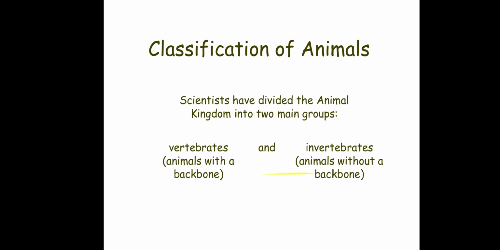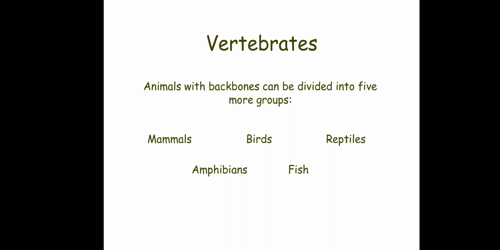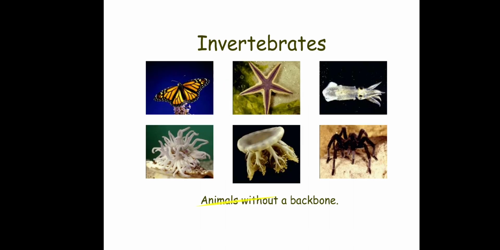So let's continue the discussion by knowing first the first main group, which is vertebrates. Vertebrates, as I've said, are animals with backbones, and they can be divided into five. We have mammals, amphibians, birds, fish, and reptiles. So let's discuss them one by one. But before we do, let's know first what invertebrates are. Invertebrates are the animals without a backbone, while vertebrates are those animals with a backbone.